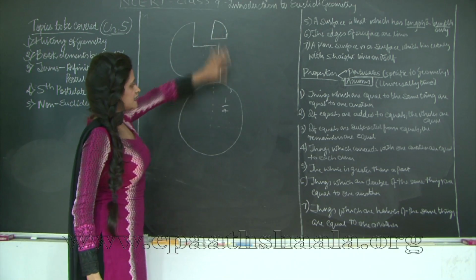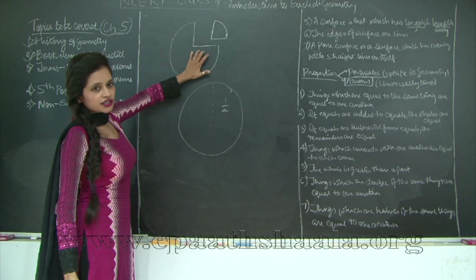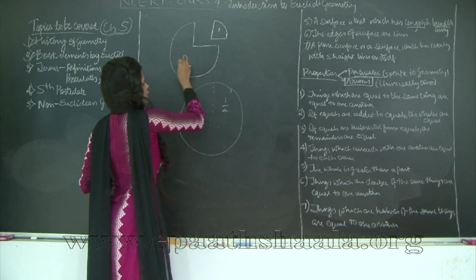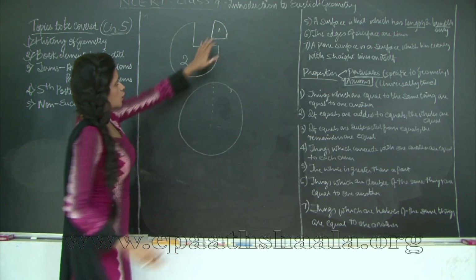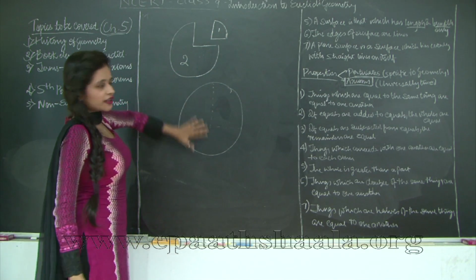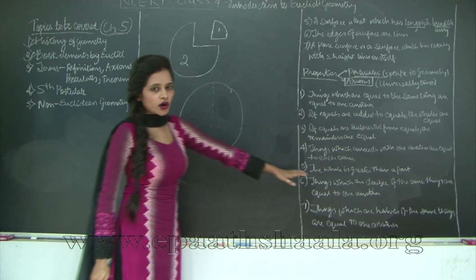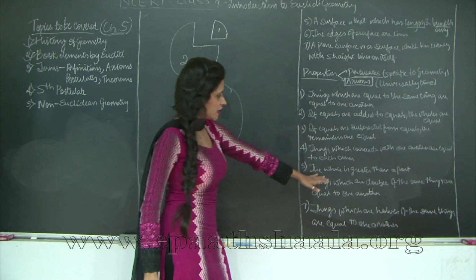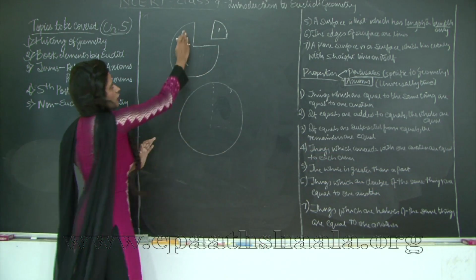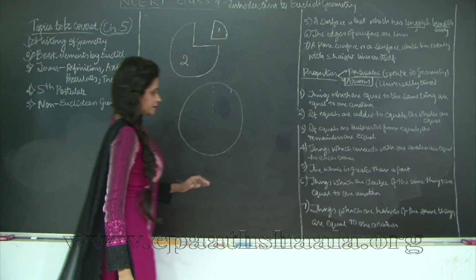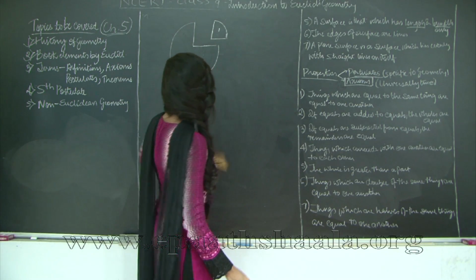So obviously this is smaller than the entire pizza, and so is the second section. So I have 2 parts, part 1 and part 2, and this is the entire pizza. Part 1 is smaller than the entire pizza, and part 2 is also smaller than the entire pizza. So this is what the axiom means: the whole is always greater than a part. Okay, so now the 6th one.